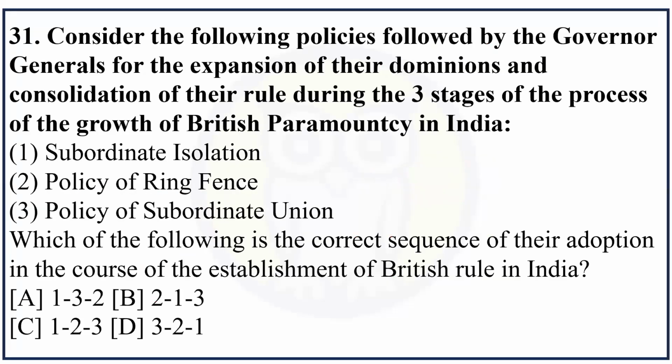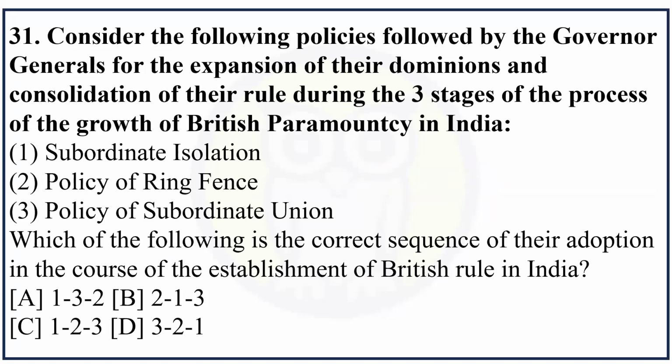Next question. Consider the following policies followed by Governor Generals for the expansion of their dominions and consolidation of their rule during the three stages of the process of the growth of British paramountcy in India: policy of ring fence, subordinate isolation, policy of subordinate union.